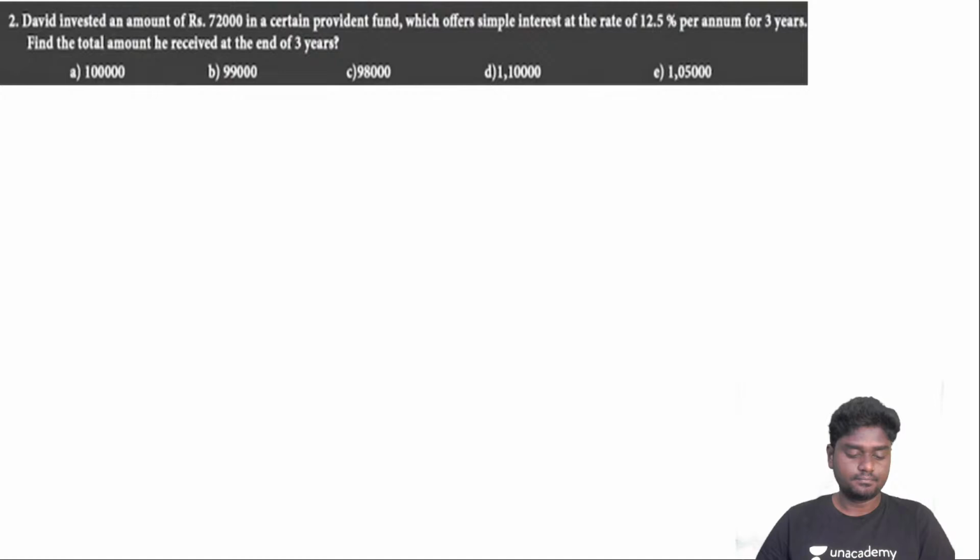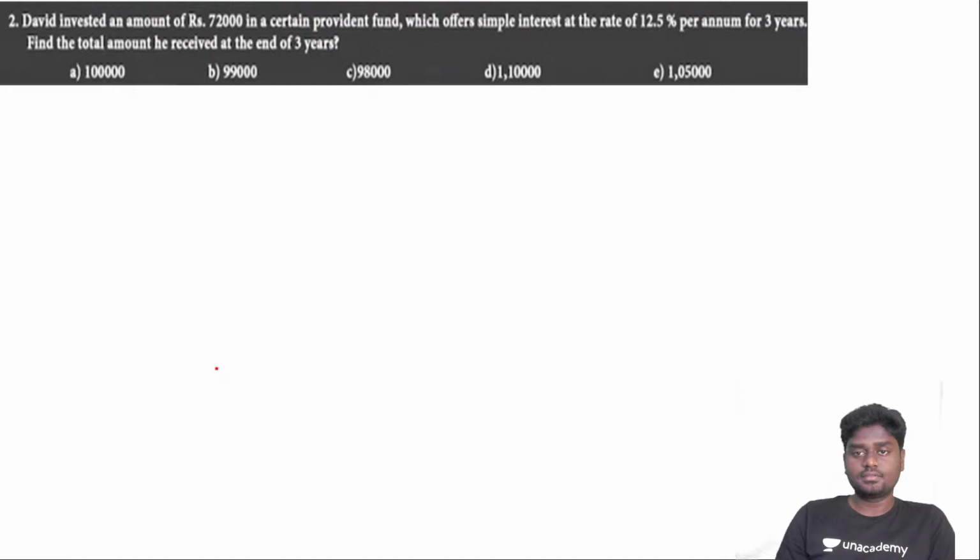Here, David invested an amount of rupees 72,000. So the second question, David invested an amount of rupees 72,000 in a certain provident fund, which offers simple interest, guys, at the rate of 12.5%.